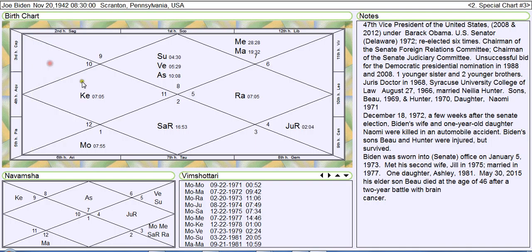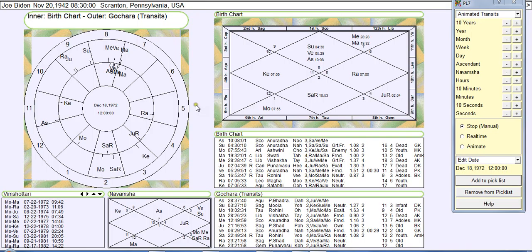All significant events in life are connected with the planetary transits. So here's December 18th, 1972, when he lost his wife. Look at the transit here. The outer chart is the transit chart. Inner chart is his birth chart. It's the same as this chart here. It's just in a circular form. This is the birth degrees, this is the transit degrees. And this is the dashas.